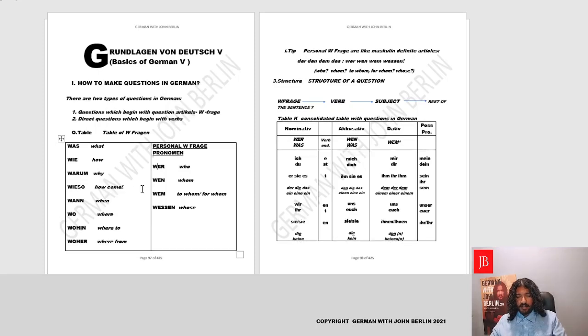Fantastic. So with that in mind and these questions in front of us, let's make some questions. And the basic structure of making a question is in front of us. We'll begin with the W-Frage, like how. Let's say the question is how are you? Then it's like how. Then we'll introduce the verb are. Then we'll get to the subject you, just like in English. How are you doing? And whatever you need to say in the rest of the sentence. How are you doing today?